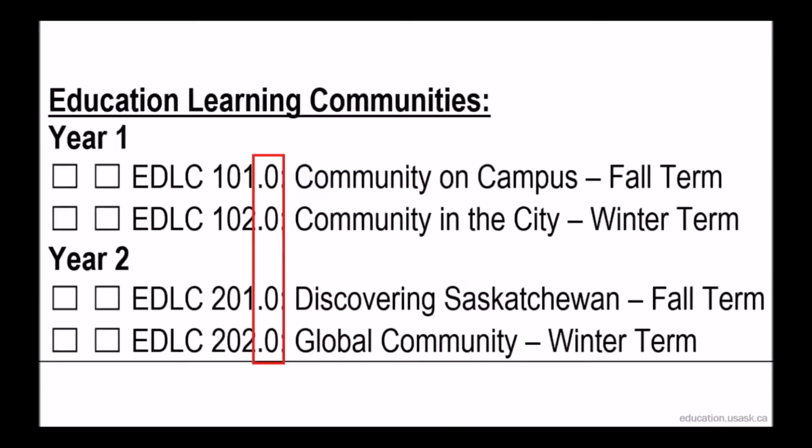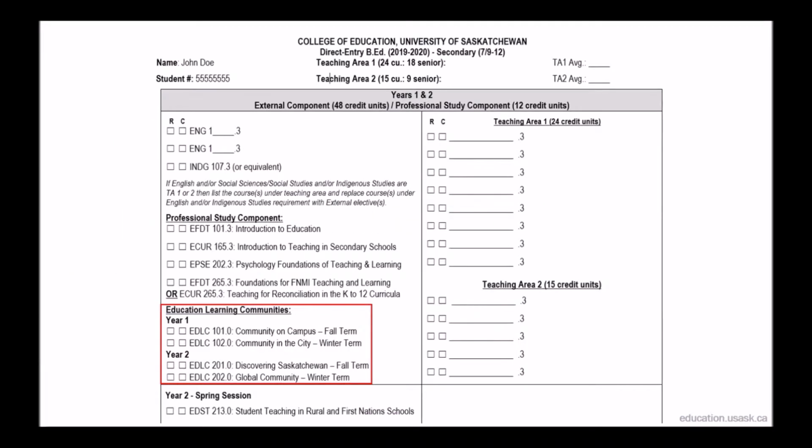Under Education Learning Communities, you can see that each class is listed with 0.0 after it. The value after the decimal in all classes represents the number of credit units attached to it. Since you pay tuition per credit unit, the 0.0 means there is no tuition attached to these courses. However, the learning communities are still required as part of the B.Ed program. Learning communities are 50 minutes each week and are facilitated by upper year education students called peer mentors. These sessions are designed to help first and second year students build a professional community and prepare for their careers